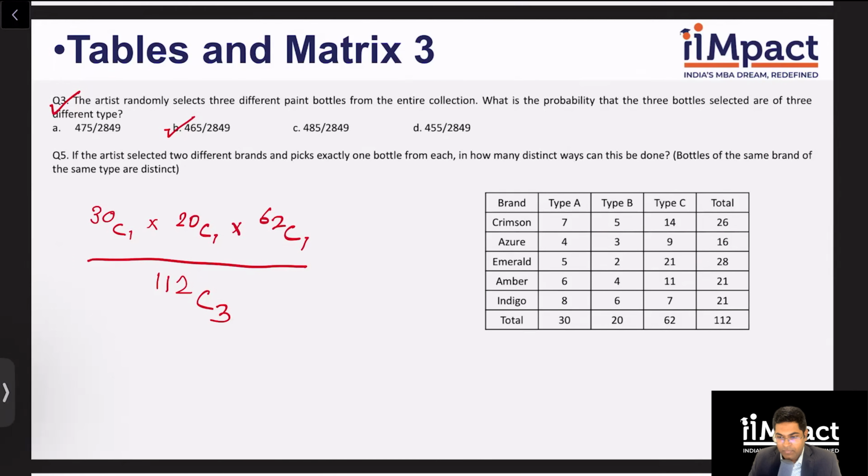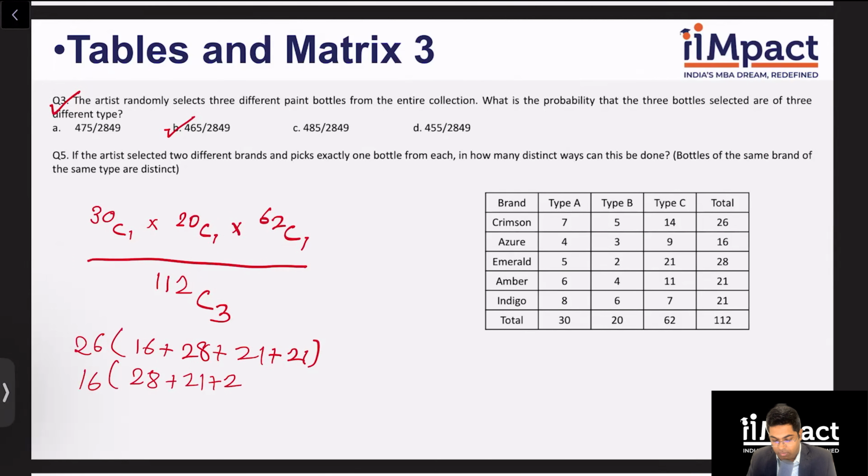No easier way. Of course, the calculation can be made slightly easier by making it in this format, wherein you just multiply 26 with 16 plus 28 plus 21 plus 21 and do the same for the other 4 brands. Like for Azure, it will become 16 into 28 plus 21 plus 21, so on and so forth. And you will get your answer. That's it. This brings us to the end of this set. It's a very small, very niche concept, but it's always better to know it. Yes. Let's move on to set number 3.